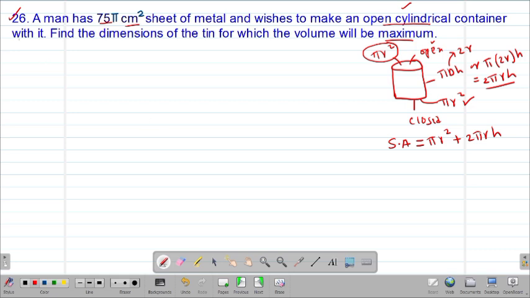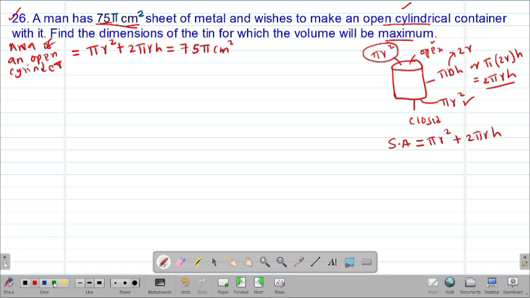So we're going to say that the area of an open cylinder is given by pi r squared plus 2 pi r h. Then of course we are told that the area is 75 pi square centimeters. So this should be equivalent to 75 pi square centimeters.